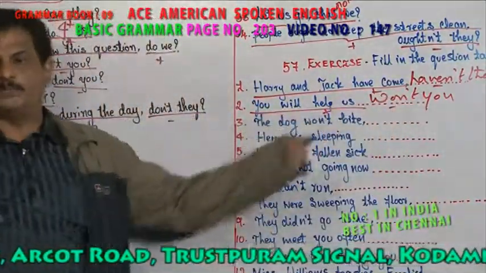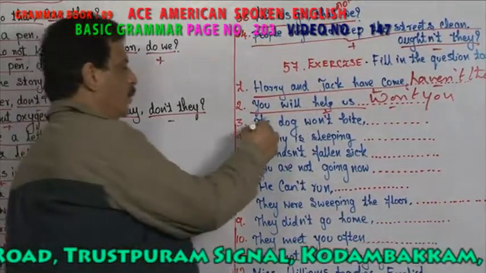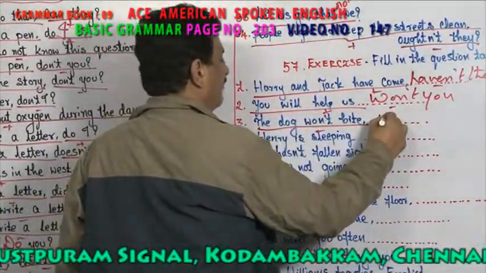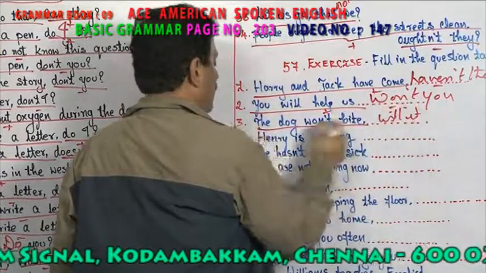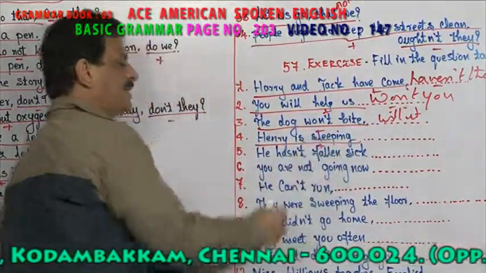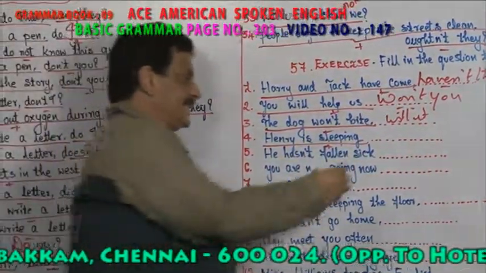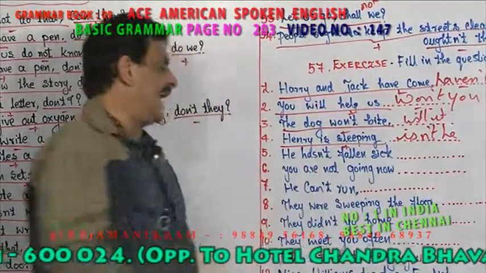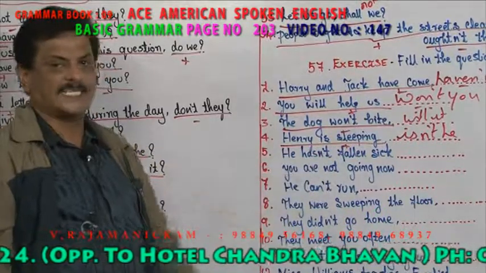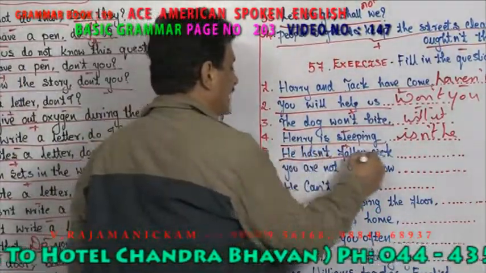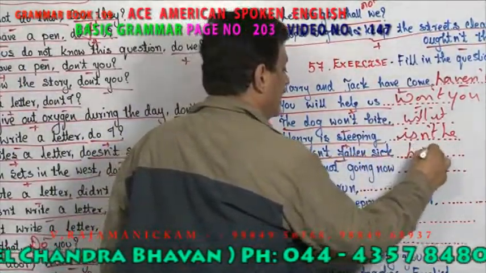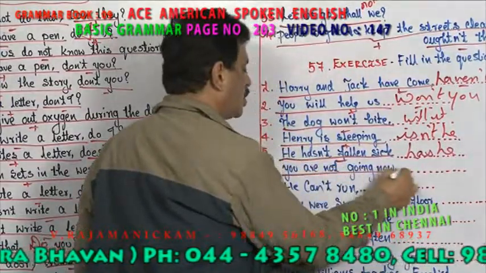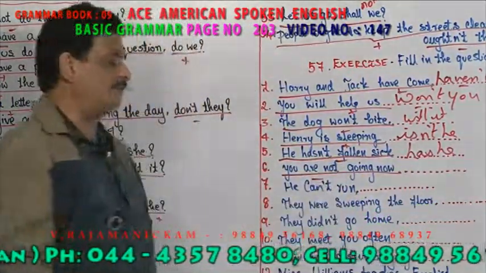The dog won't bite. What is the tag? Will it? So it is negative. Okay, now Henry is sleeping. It is positive. What is the tag? Isn't he? Now he hasn't fallen sick. What is the tag? Has he? You are not going now. It is negative. What is the positive?